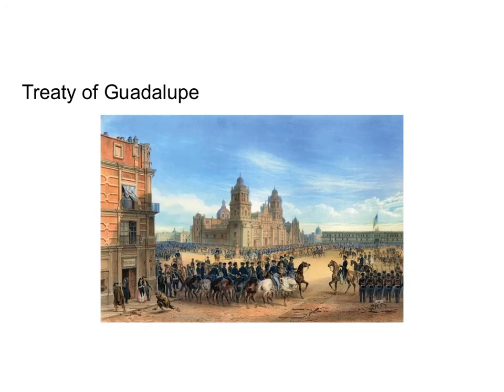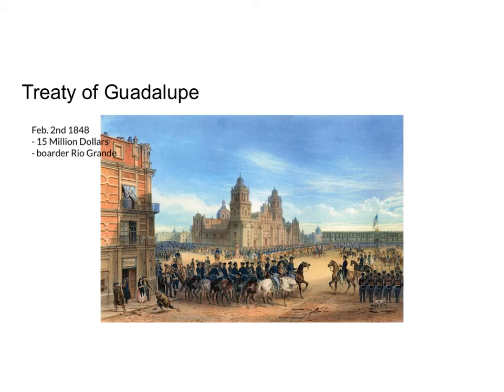So we had the Treaty of Guadalupe, and that's the painting that you see here. The Treaty of Guadalupe is what ended the Mexican-American War, and it ended on February 2nd of 1848. We ended up paying Mexico $15 million for the land. And the border was going to be the Rio Grande, which it still serves as today.